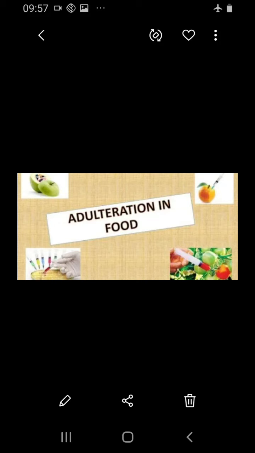Students, so in science 2 we are seeing about food spoilage and food adulteration. So today we shall start with food adulteration. What is meant by adulteration? Adulteration is defined as the addition or subtraction of any substance to or from food so that the natural composition and the quality of the food substance is affected. An adulterant is any material which is used for the purpose of adulteration.